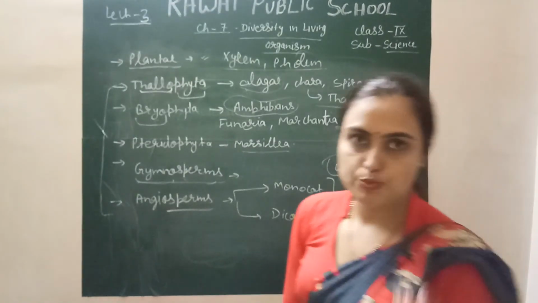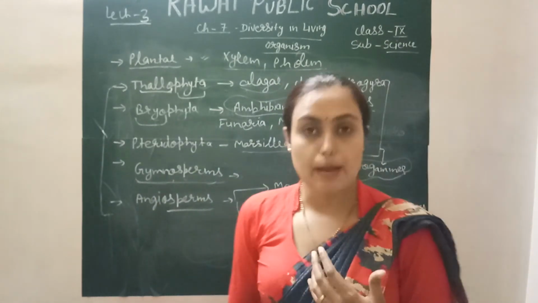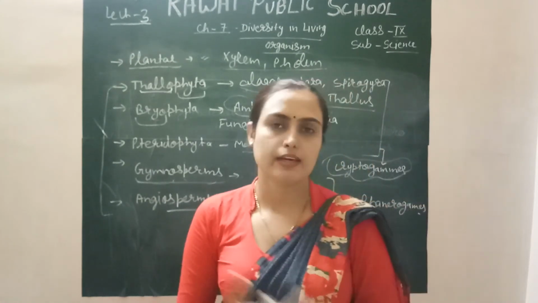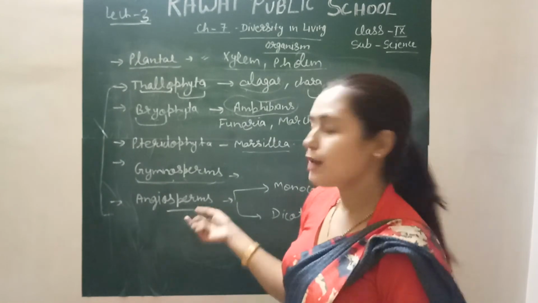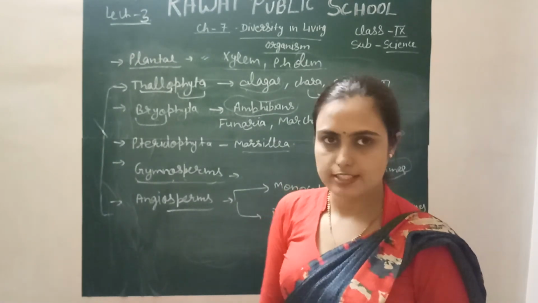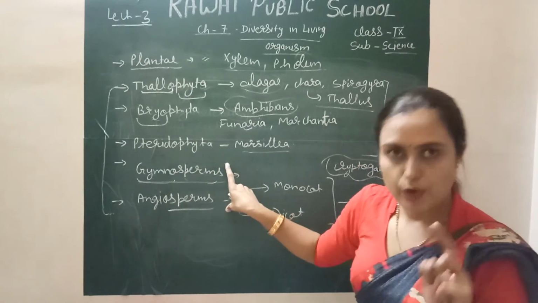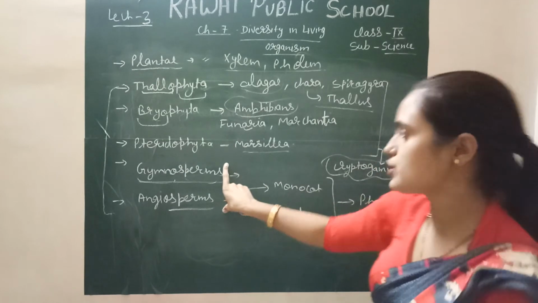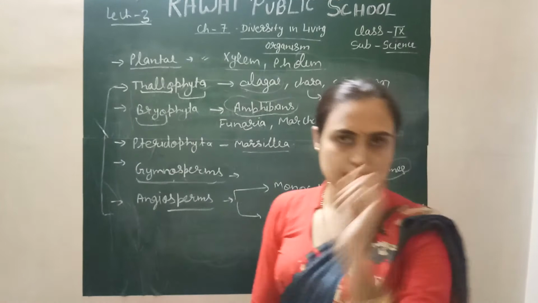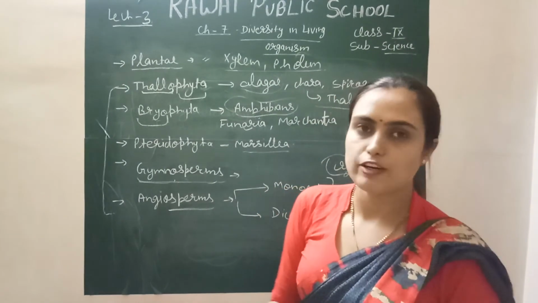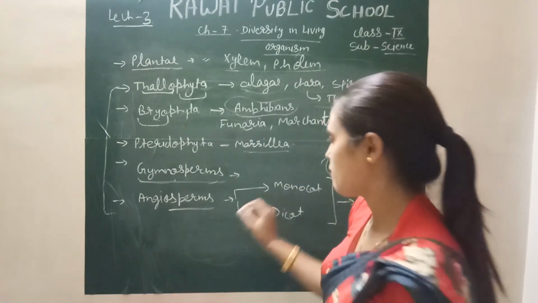Angiosperms are the plants which produce flowers, different colors of flowers. They produce different gametes, male gamete and female gamete, pollen grain and egg. Egg is the female and pollen grain from the anther is the male gamete, and they produce fruits and flowers. So these are the two different types of plants which produce seeds and fruits. That kind of plant is called phanerogames. But gymnosperms have naked seeds, while angiosperms have different types of seeds.